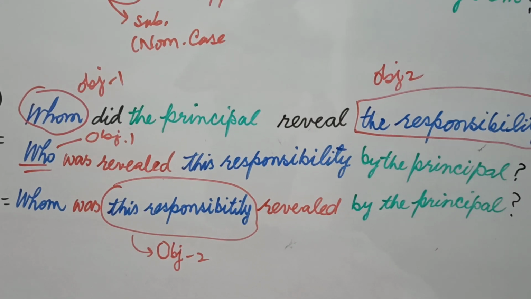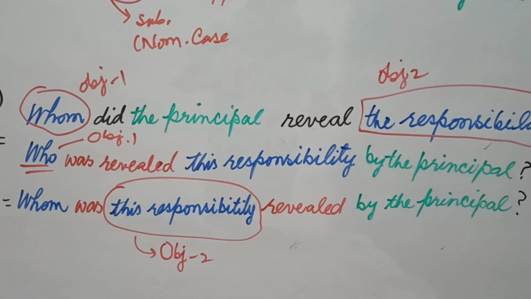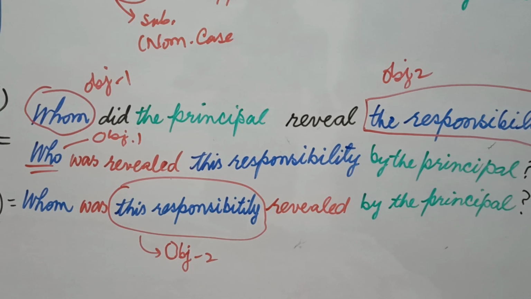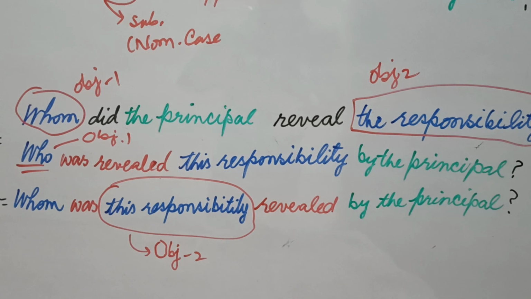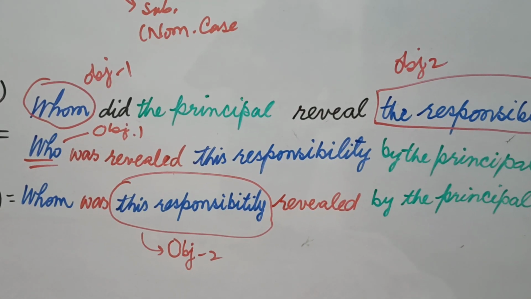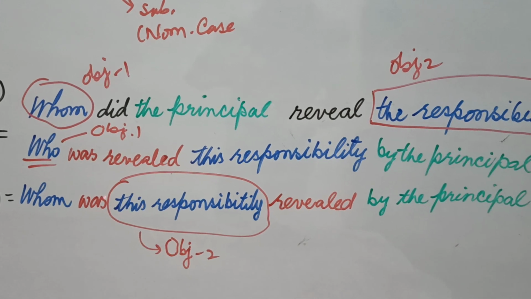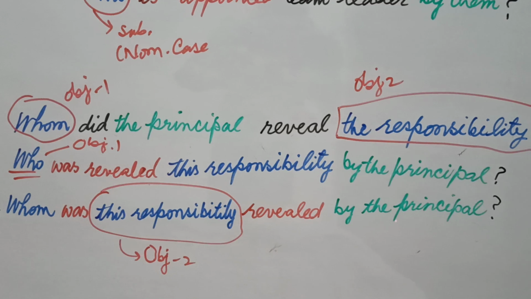I mean to say, if you have two objects and you are not treating whom as an object, whom will work as a question word and will remain the same. And the responsibility is a direct object and it will come in place of the principal subject. Then your sentence will be, whom was this responsibility revealed by the teacher.